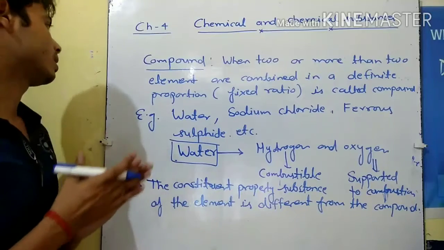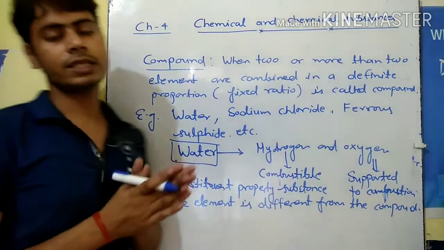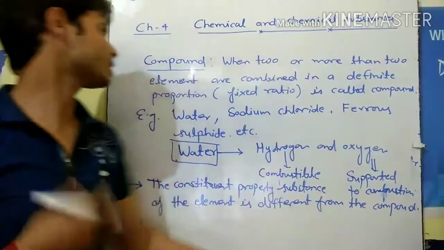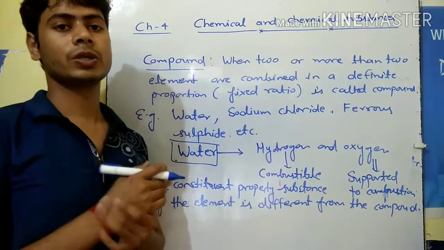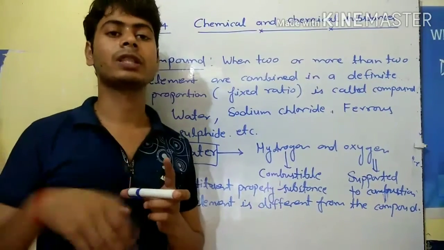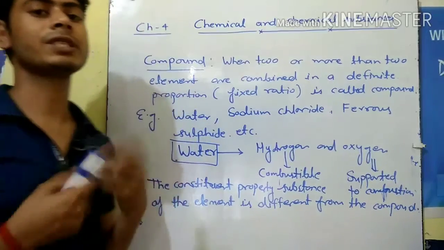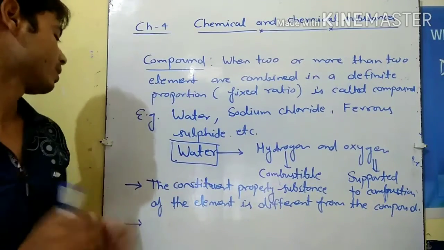And one more thing: if we talk about the separation of the constituent particles from the compound, physical methods are not used for the separation of the constituent particles from the compound.